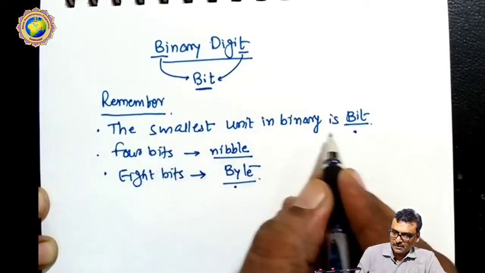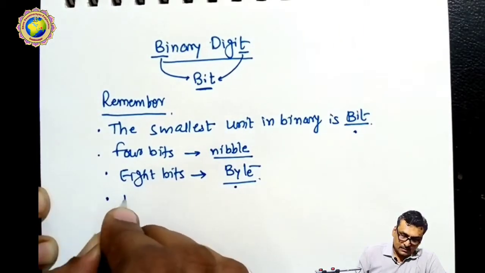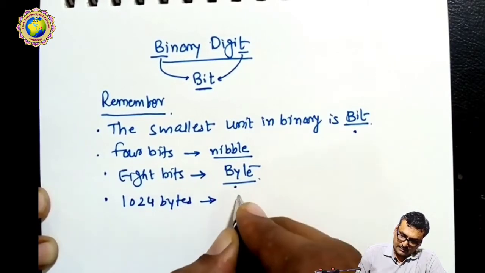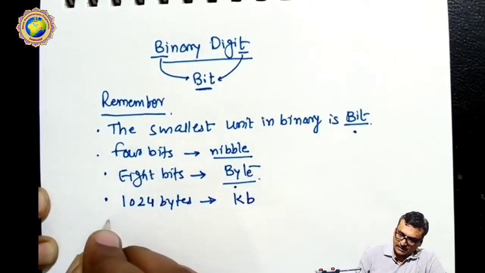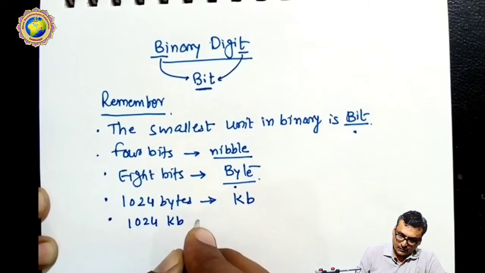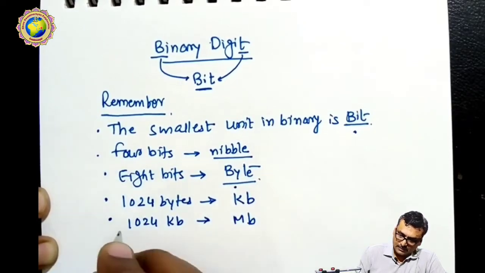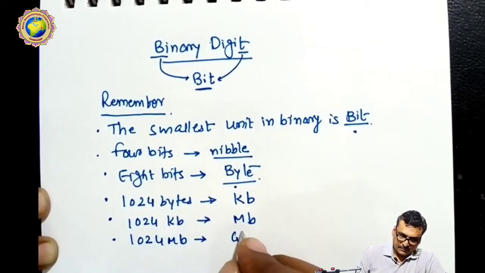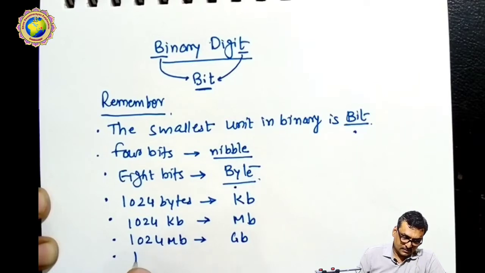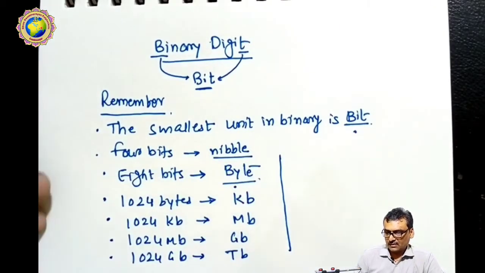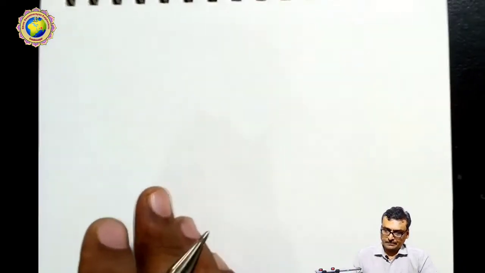The smallest unit is the bit, and 8 bits make a byte. Next, 1024 bytes are called a kilobyte. In the same way, 1024 kilobytes are called a megabyte. Then 1024 megabytes are called a gigabyte, and 1024 gigabytes are called a terabyte. This terminology and conversion you have to remember.